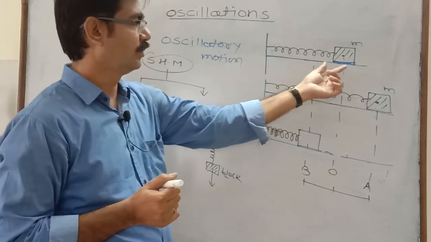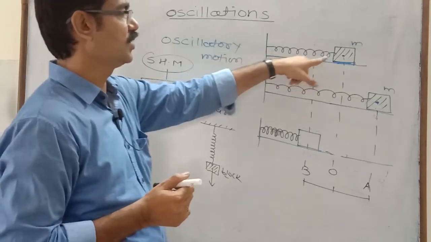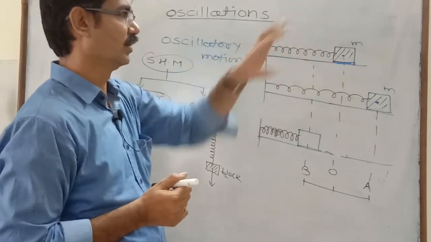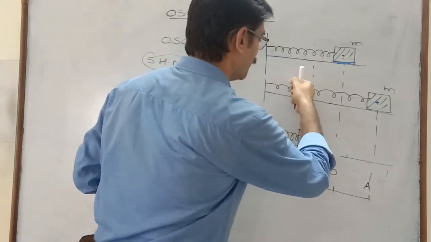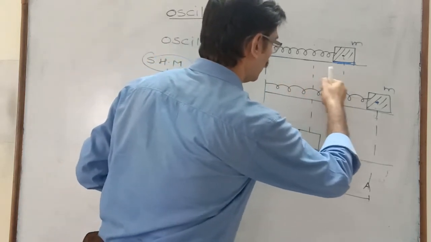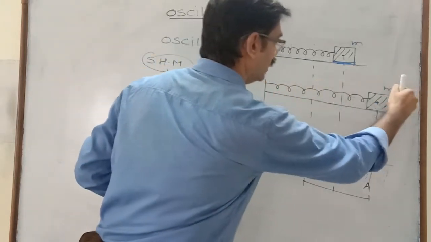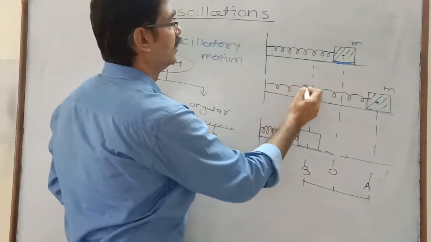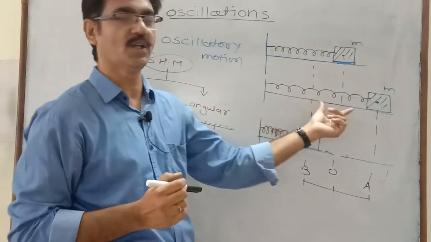When it is at the mean position, at the equilibrium position, there is no force acting on this block. Now I try to pull this block towards the right. When I pull this block towards the right, this spring elongates, and due to the elastic property of